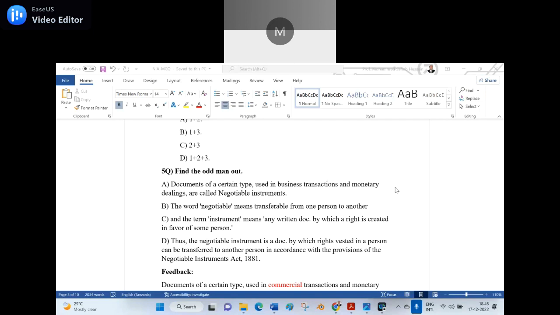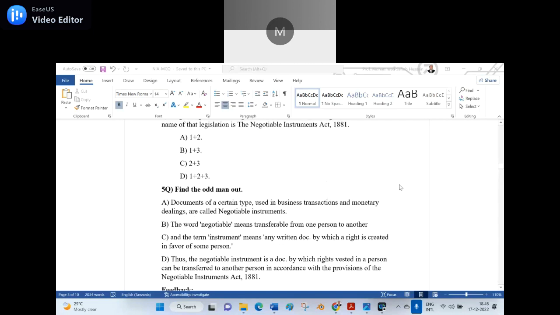D. Thus, the negotiable instrument is a document by which rights vested in a person can be transferred to another person in accordance with the provisions of the Negotiable Instrument Act 1881. And I have shown the feedback also. Tell me, which is the false one? Odd man out, not relevant, among A, B, C, D.